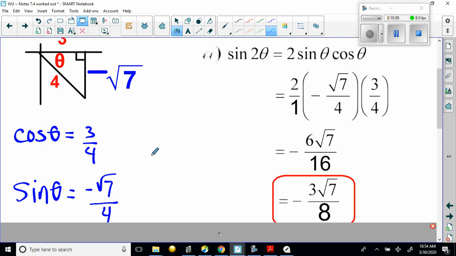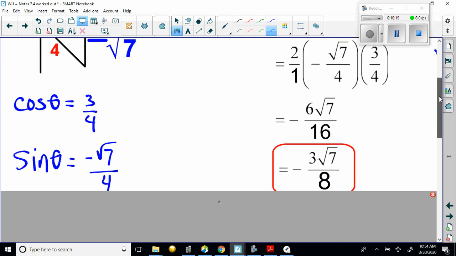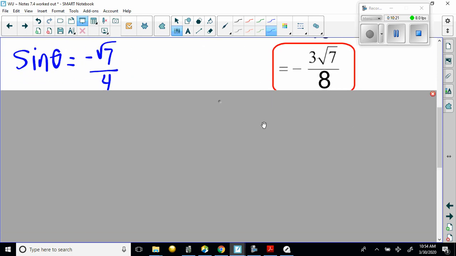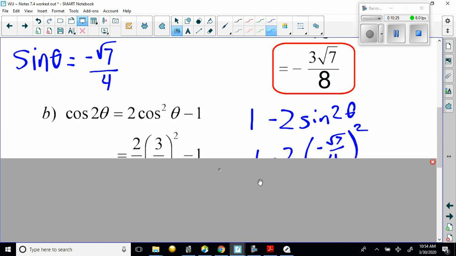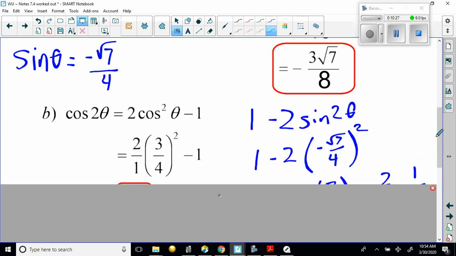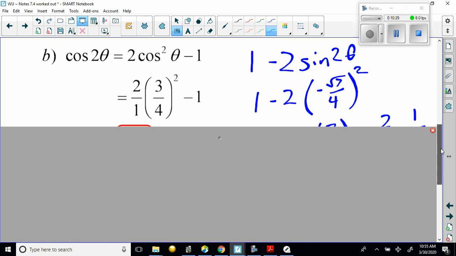Now, I normally always make a grocery list before I start of things I need, and cosine theta was given and sine theta was found. So it's always a good idea to make a little grocery list before you start, then it's easier to fill out your formulas. The rest is just calculation. Now, for cosine of the double angle, I will have it worked a couple different ways, just so you can see that they still arrive at the same solution, but you only have to work one.